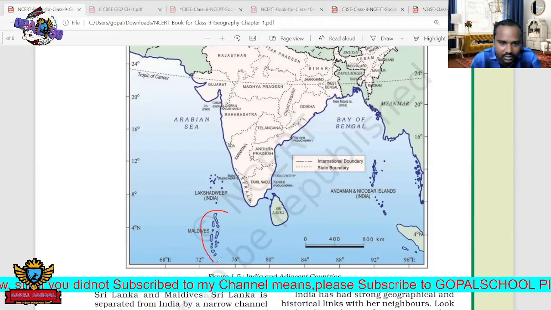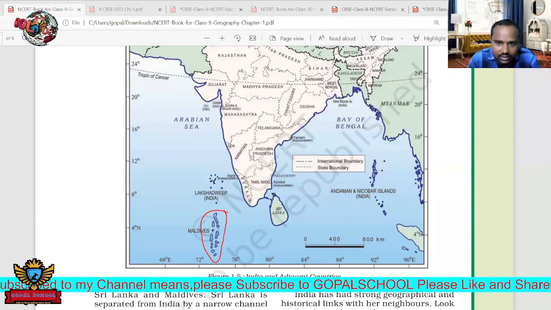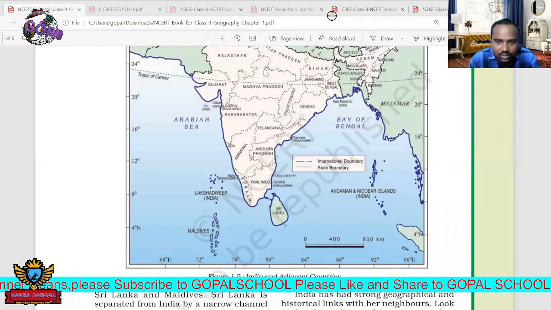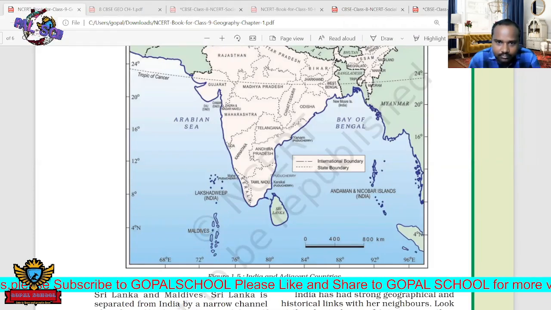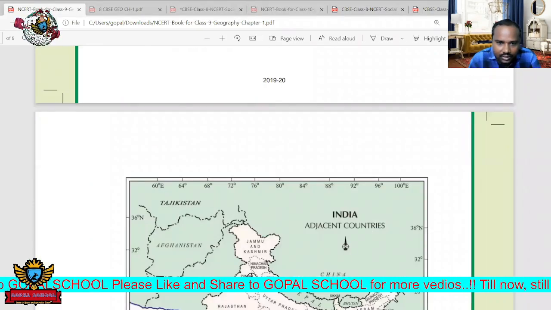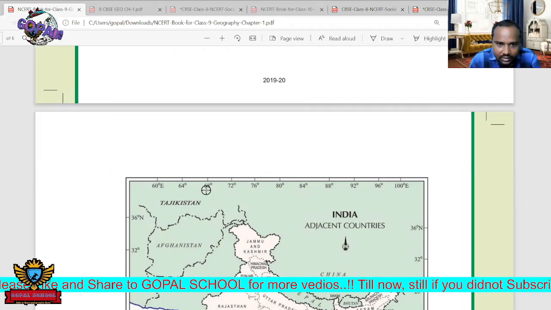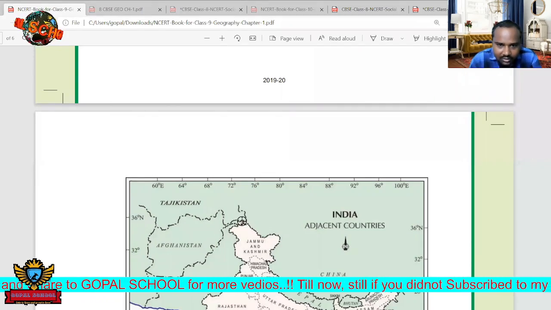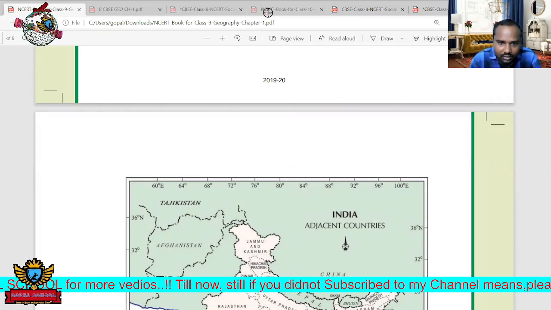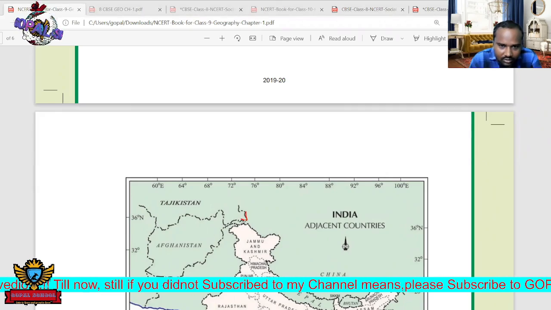The Maldives is also a separate country. Sir, Tajikistan? Turkmenistan is not connected. Tajikistan also is connected only with Afghanistan. If you see here, Tajikistan is not going to touch India. It is not clear here; it is showing that it is touching, but actually it is not. Only Afghanistan is there. There is some gap.